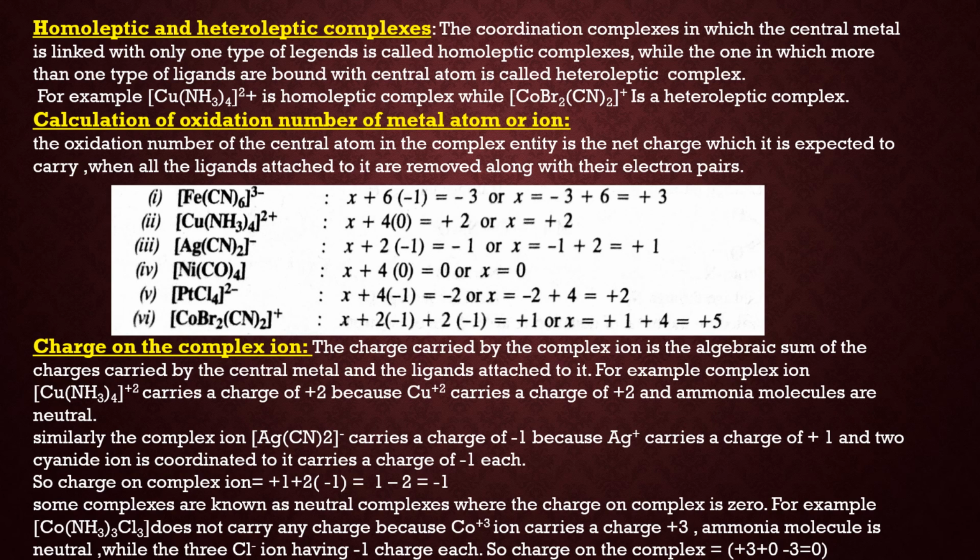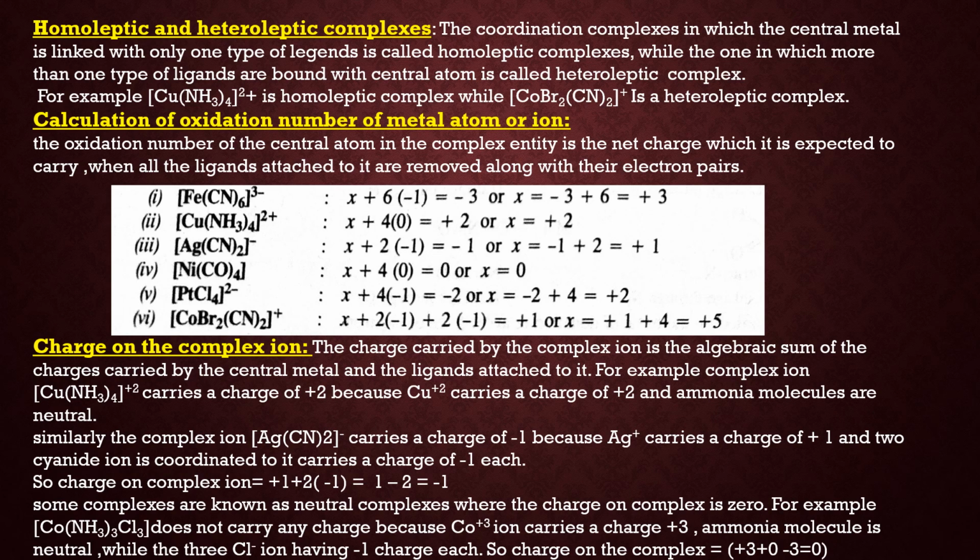Now the next is calculation of the oxidation number of the metal atom or ion. This is very important. Now what is the oxidation number? The oxidation number of the central metal atom of the complex entity is the net charge which it is expected to carry when all the ligands are removed from it. Now how do we calculate it? For example, I am taking the first complex, [Fe(CN)6] 3 minus. Now we have to find out the oxidation number of Fe, so we take it as X.